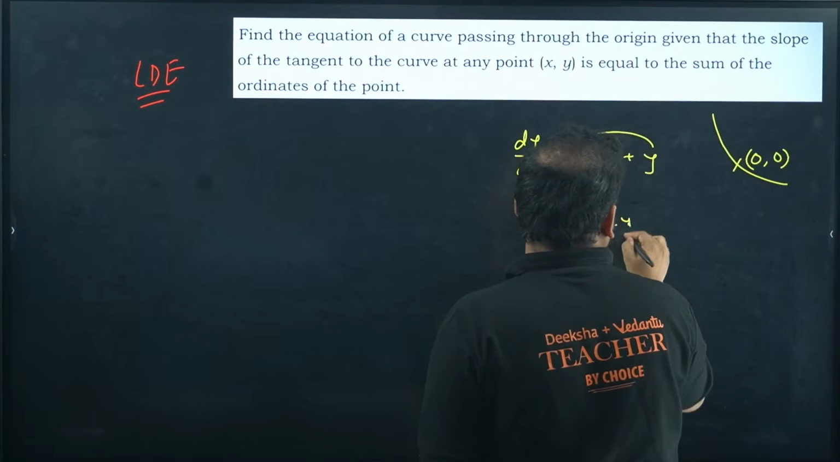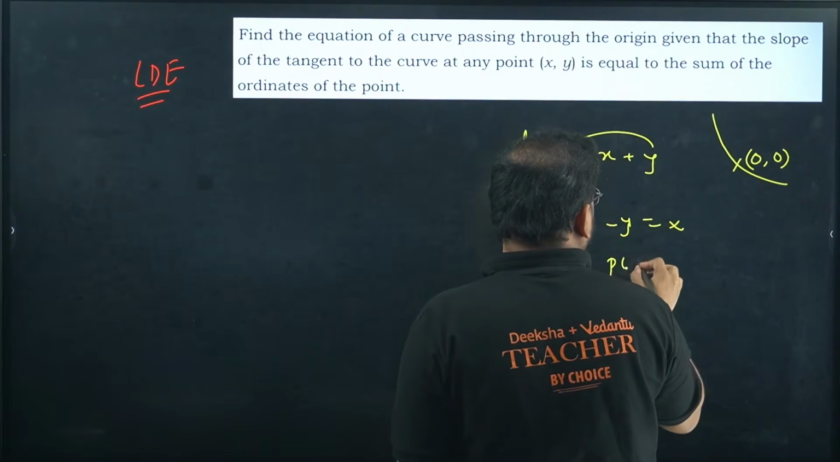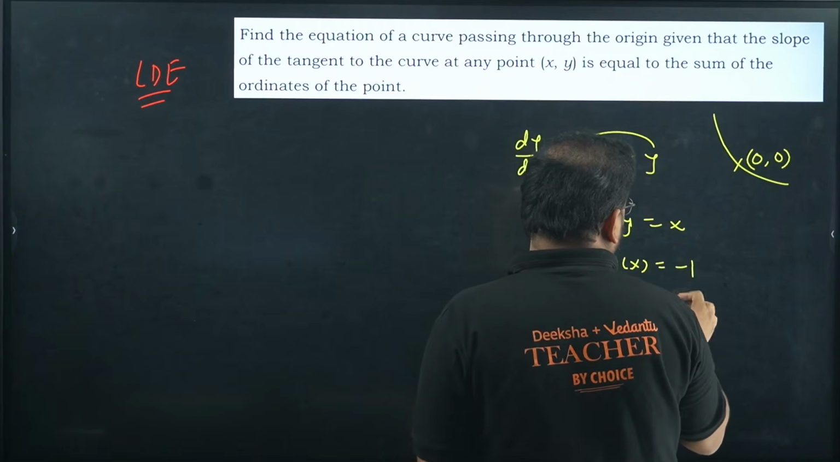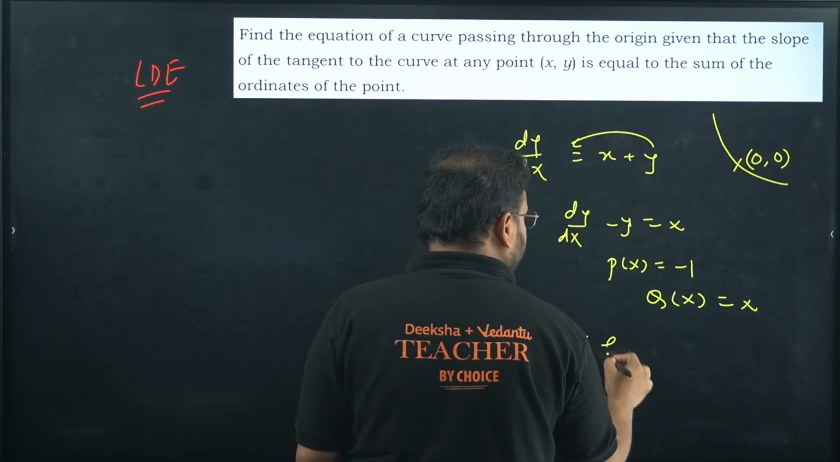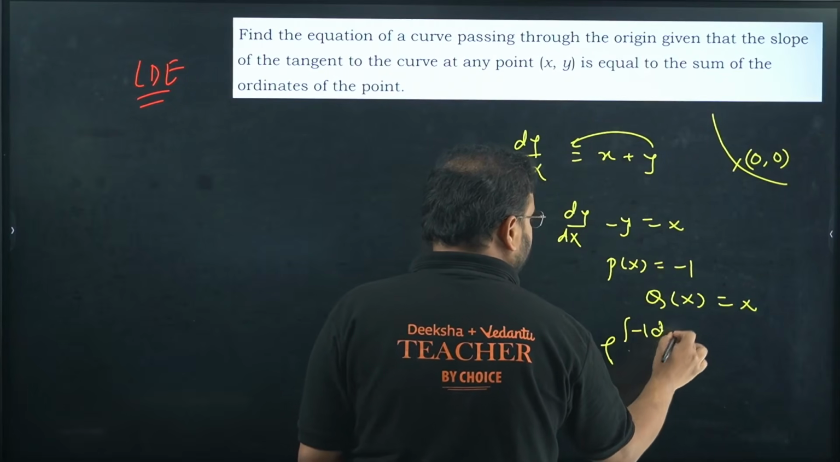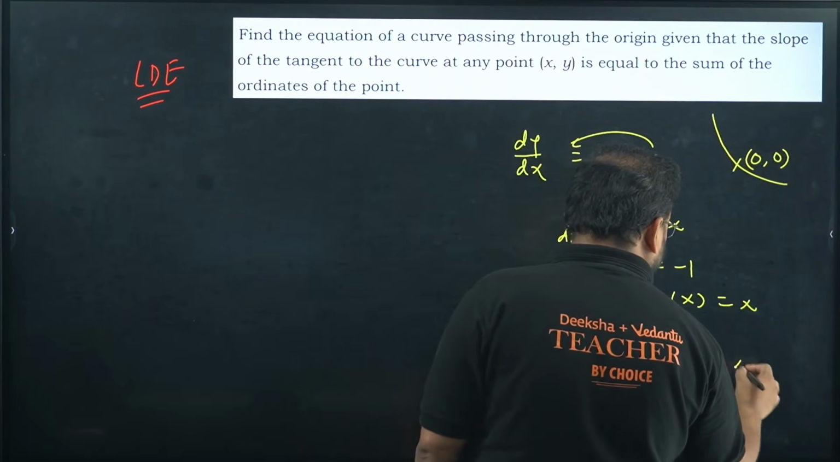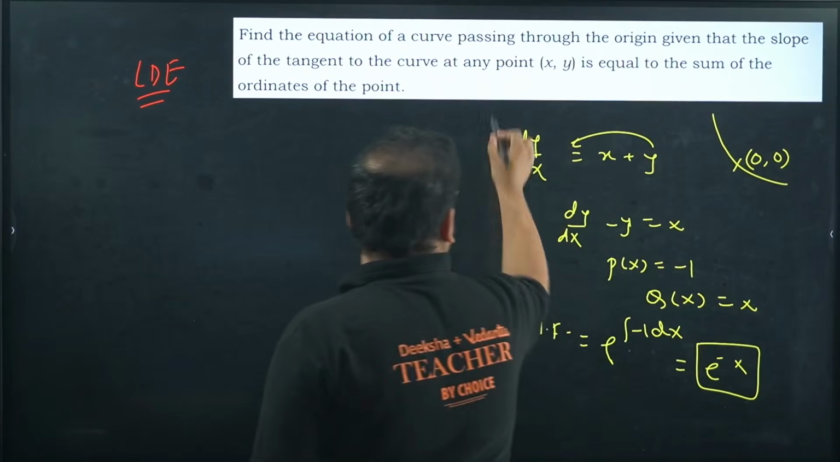Minus y equals x. So your P(x) value is minus 1 and your Q(x) value is x. Integrating factor will be e power integral of minus 1 dx. Answer is nothing but e power minus x. This is my integrating factor.